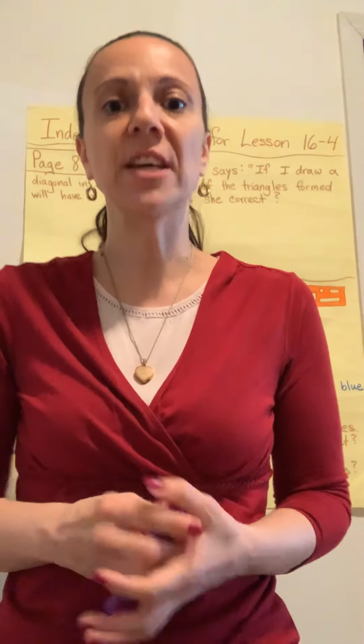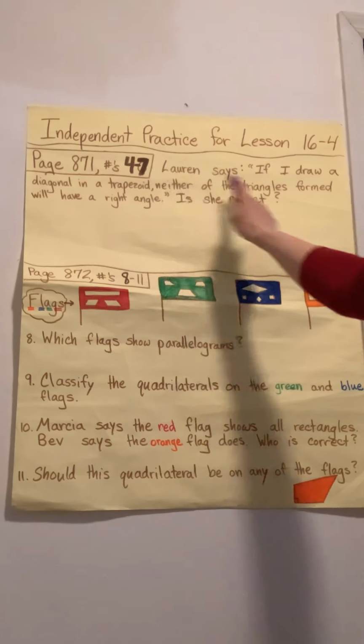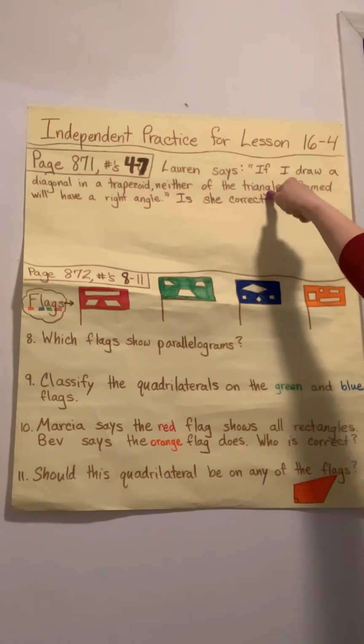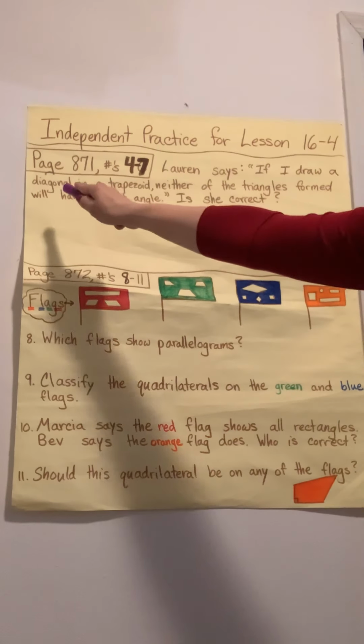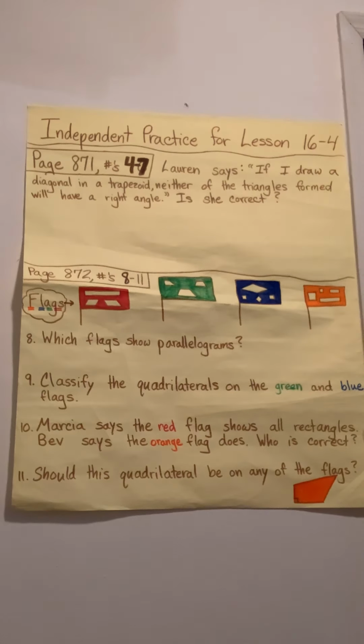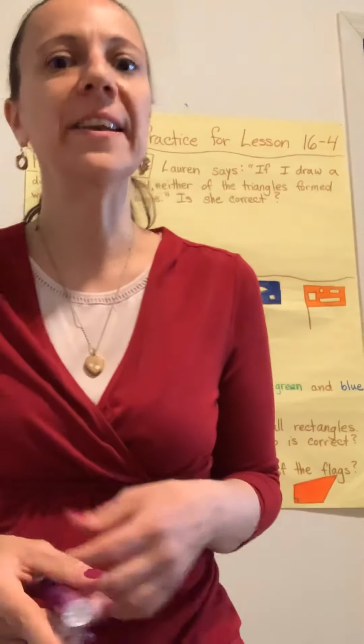Starting on page 871, these are questions 4 through 7, but they're all about this one basic idea, Lauren's argument. Lauren says that if I draw a diagonal in a trapezoid, neither of the triangles formed will have a right angle. And we want to know if she's correct. So first we have to think about exactly what she's saying.